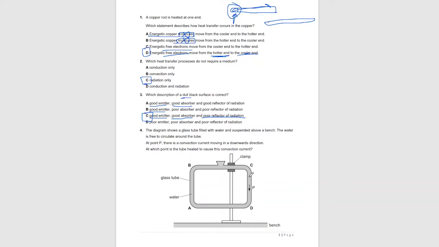Water must be heated at the bottom to create a convectional current, because if water is heated at the bottom, it will expand and will rise up and create a convectional current. So options A and D are the bottom level. And we can see the water is moving downwards, which means the convectional current is something like this,